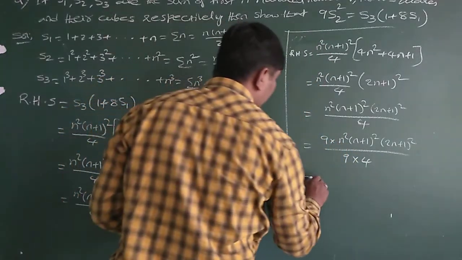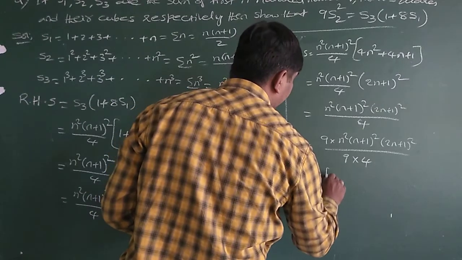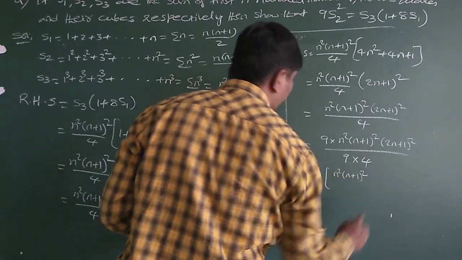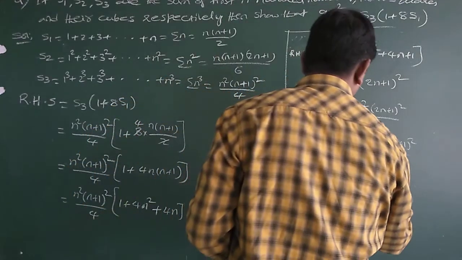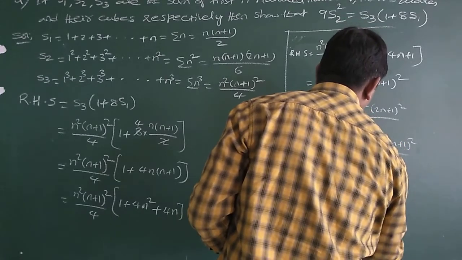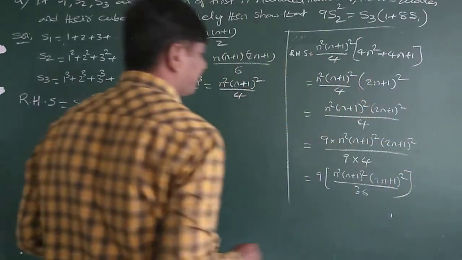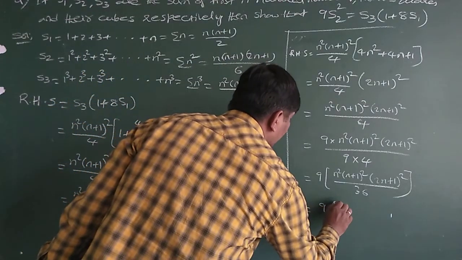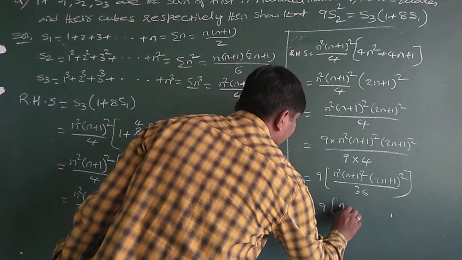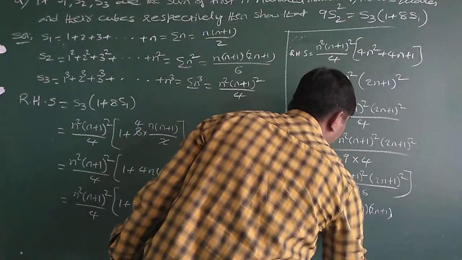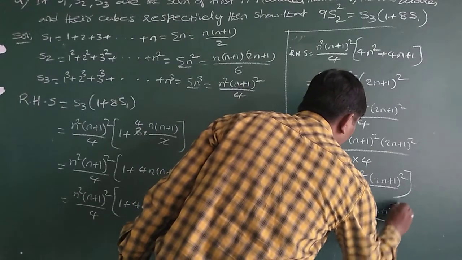If I take 9 common, then this can be written as n square into n plus 1 whole square into 2n plus 1 whole square by 9 fours are 36. This is equal to 9 into n into n plus 1 into 2n plus 1 by 6 whole square we can write.